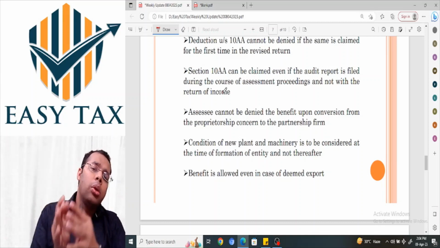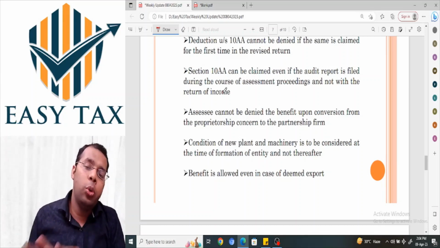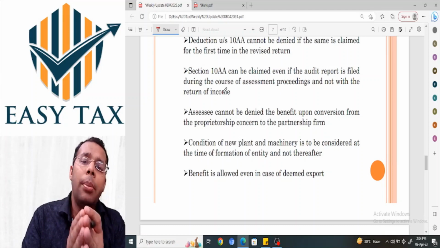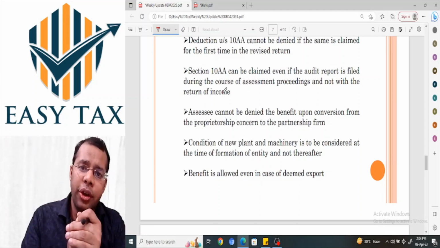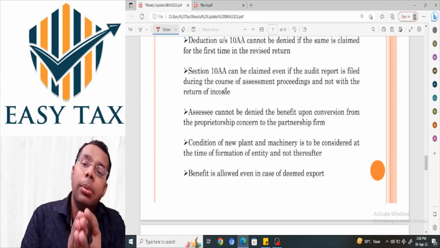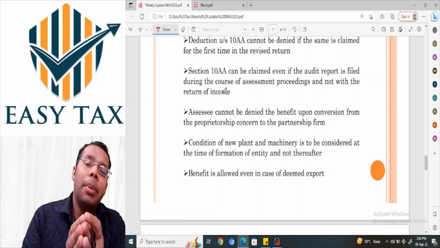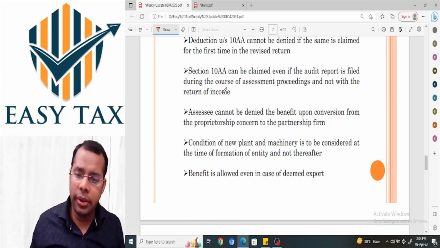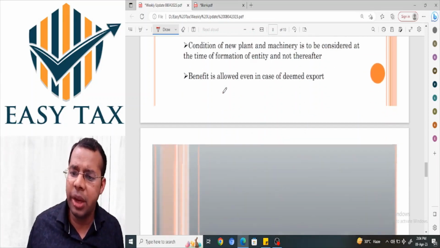In case of transfer of the whole business from A to B, then B is eligible for 10AA, and it will not come under the clause of splitting or reconstruction. And 10AA is also available in case of deemed export. So these were the decisions which came recently.